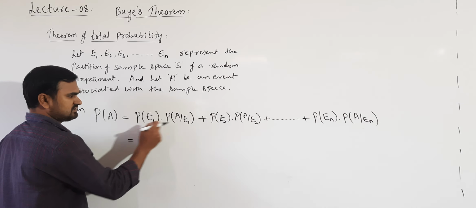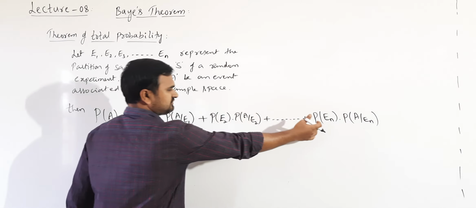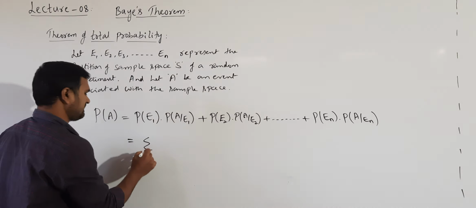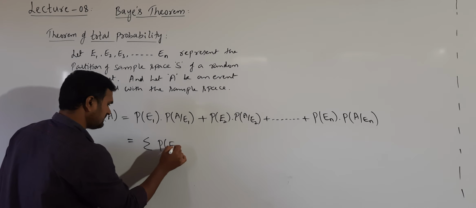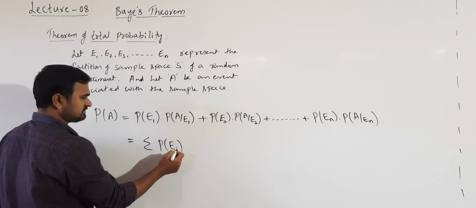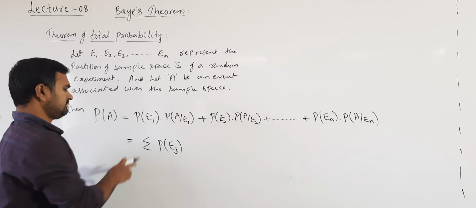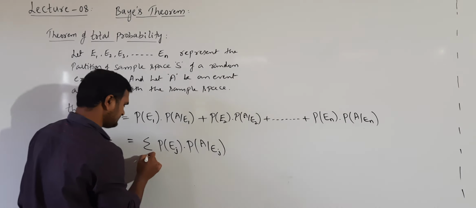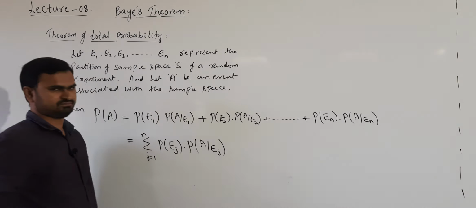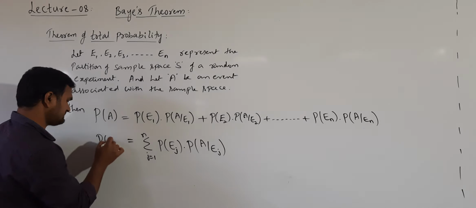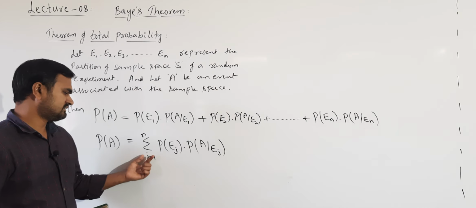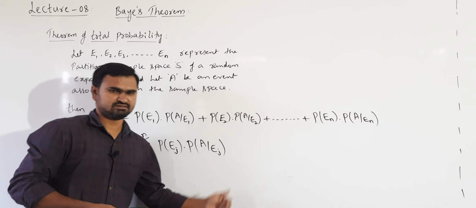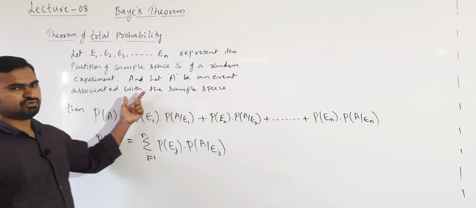Now notation-wise we can write this in the form of summation. We have the sum of n terms, so it can be written as sigma. We can write P of Ej, where j values change from 1 to n, P of Ej into P of A given Ej. So the probability of occurrence of event A can be written as sigma from j equal to 1 to n, P of Ej into P of A given Ej. Okay. So this is the theorem of total probability.